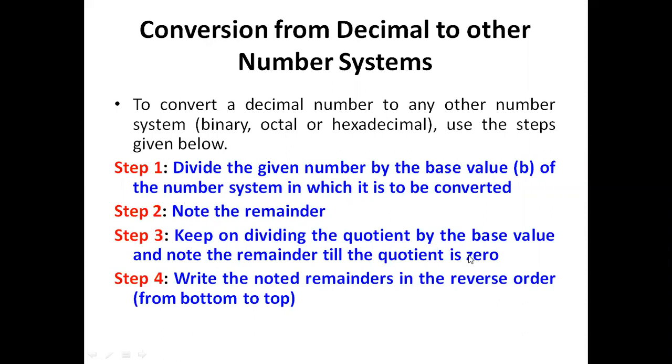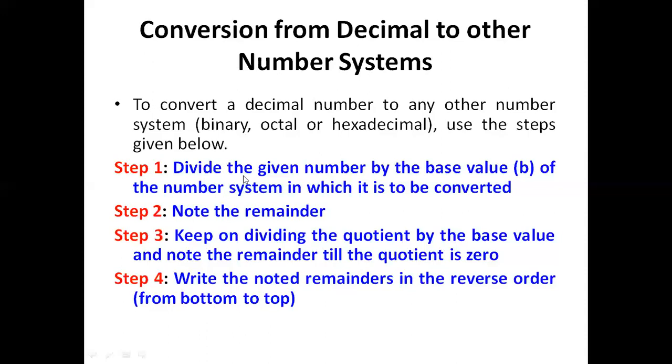Until that time we need to apply the division technique. And the last step is to write the noted remainders in reverse order, from bottom to top.